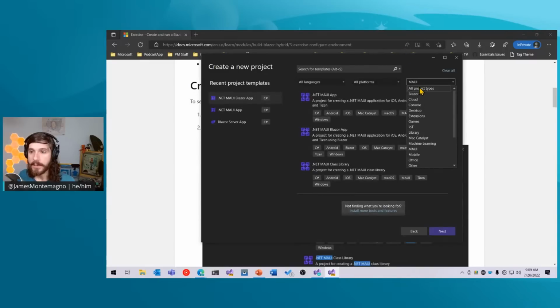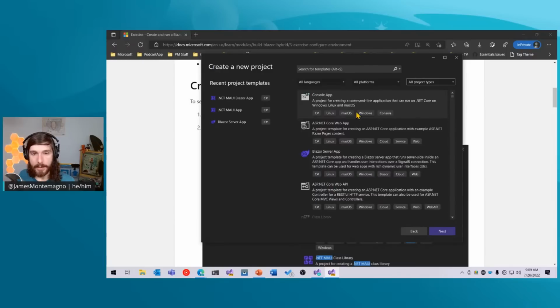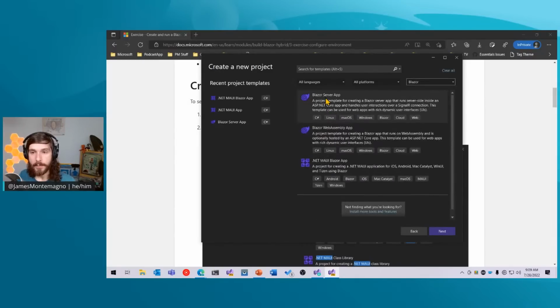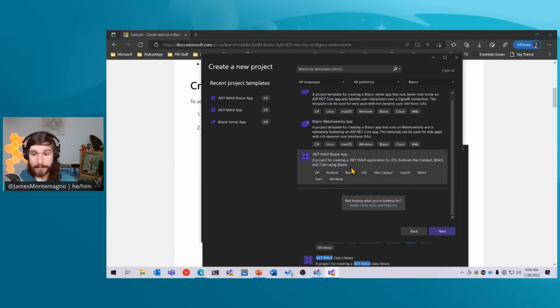And there's a few options here. There's all projects, all the different things. You see Blazor server. You can actually go to Blazor itself, and here you'd see Blazor server, Blazor WebAssembly, and .NET MAUI Blazor app. That's the Blazor hybrid app that is powered by .NET MAUI.